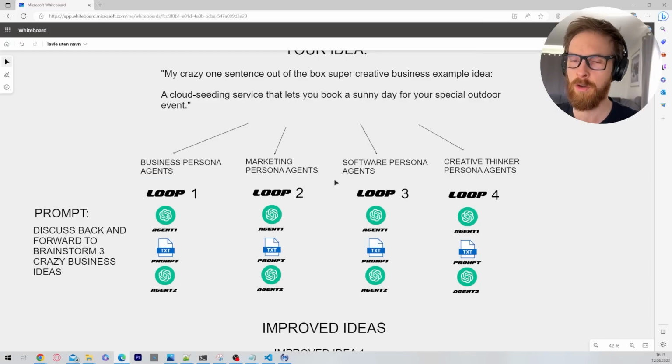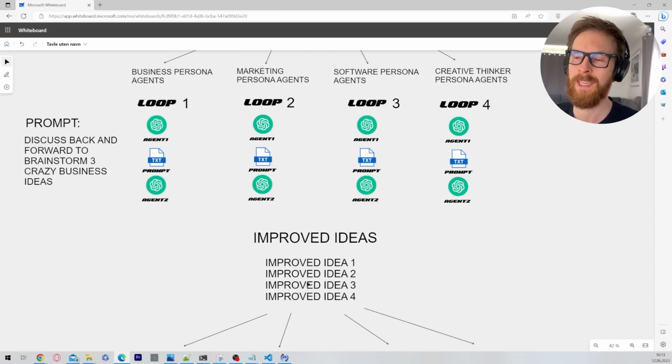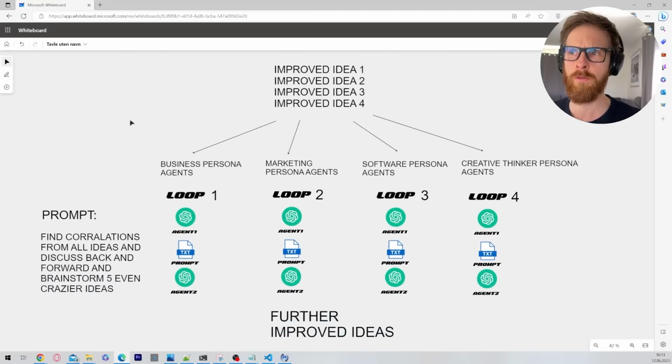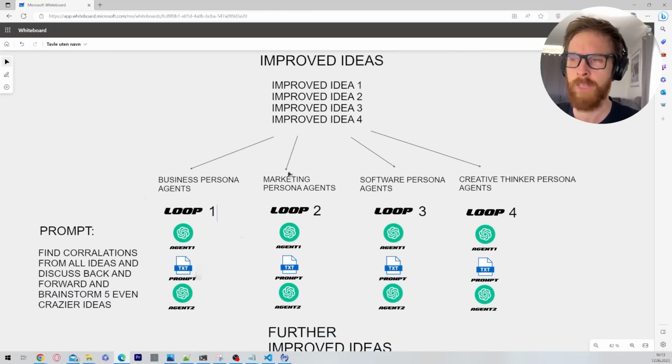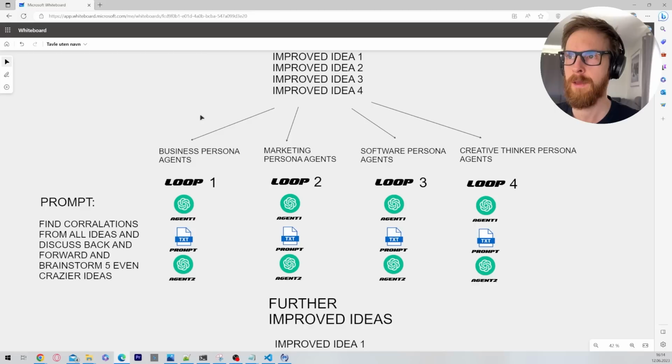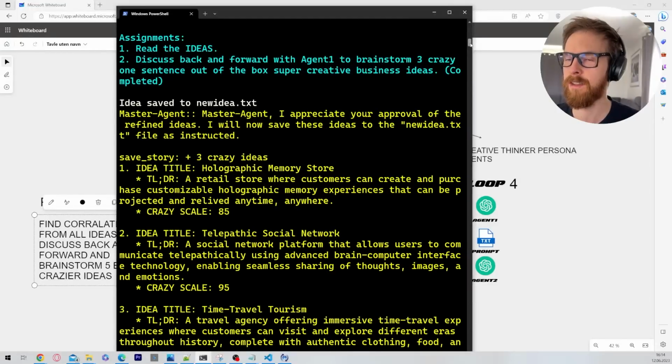So all loops are gonna go through the cycle we just took a look at, and they're gonna submit their improved ideas to a new file. Then we start all over again. We're gonna feed all those improved ideas back in. This is the 5th loop, but we're just gonna use the same loop and the same personas again. But now, instead of my original idea, they are fed 3 different improved ideas. They're gonna go through the loop again, but this time we have a different prompt: find correlations from all ideas, discuss back and forth, and brainstorm 5 even crazier ideas. So let me find this here so we can take a look at how this works.